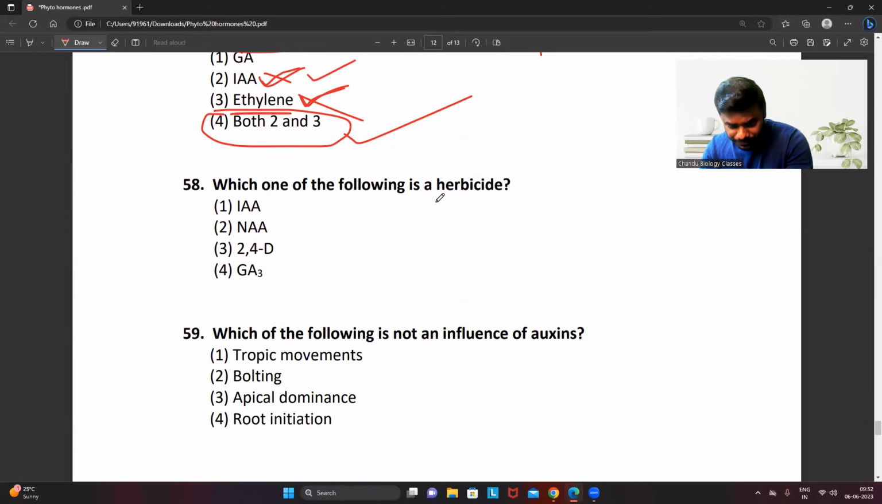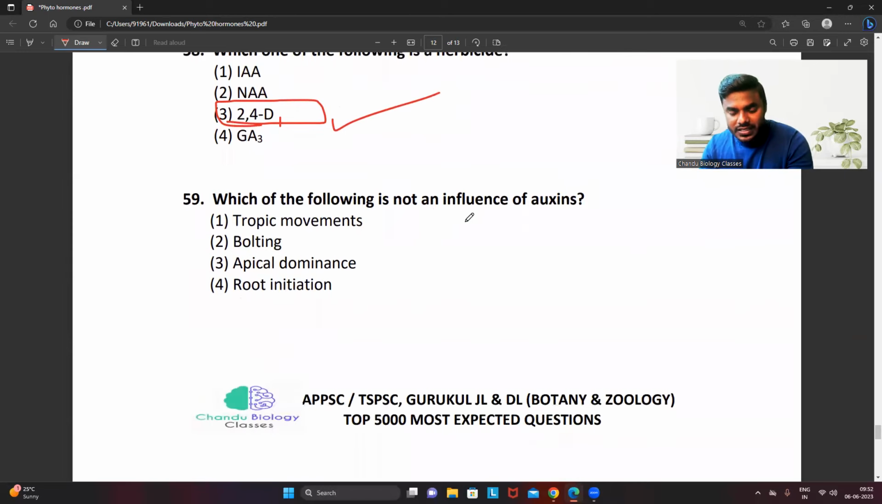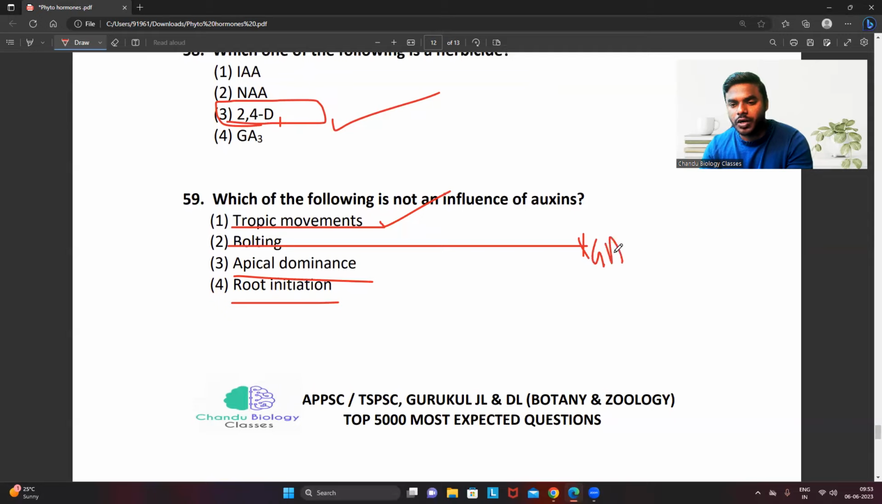Which of the following is the herbicide? Same. 2,4-dichlorophenoxyacetic acid, 2,4,5-trichlorophenoxyacetic acid. They act like herbicides and weedicides. Which of the following is not an influence of auxin? Tropic movements, that is phototropism, gravitropism shown by the auxin. Apical dominance is also shown by the auxin. Root initiation also shown by the auxin because it is a rooting hormone. Bolting, this cannot be shown by this. Who will show the bolting? Hormone gibberellic acid will show the bolting. Do not get confused. Hence the correct answer is 2.